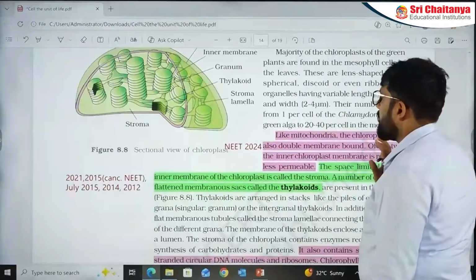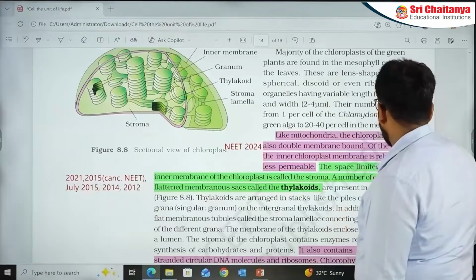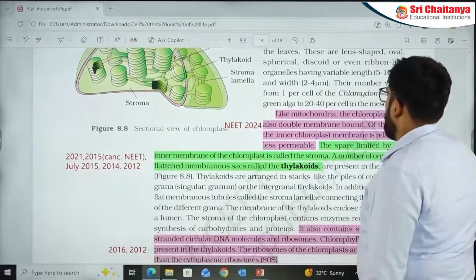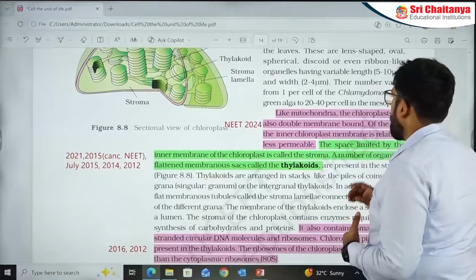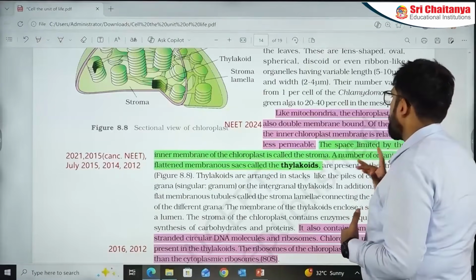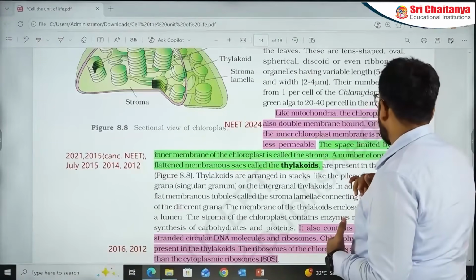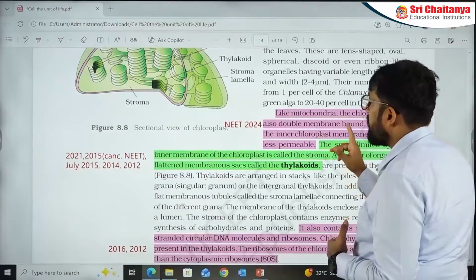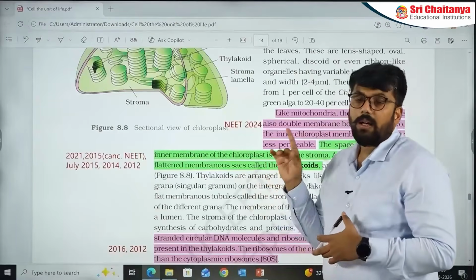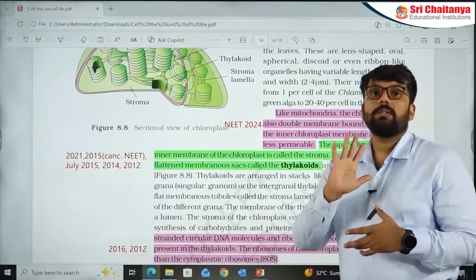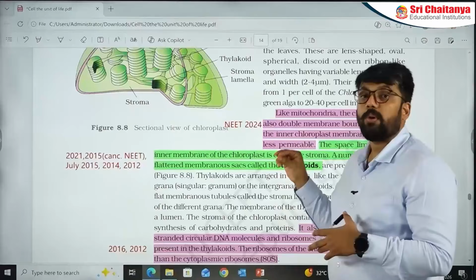Again, let's mark the NCERT. Let's see where the things are important and all. Okay. This line: like mitochondria and chloroplasts, are also double membrane bound. Of the two, the inner chloroplast membrane is relatively less permeable. Very important line. 2024, a question that bamboozled so many students. Students had problem with this question.